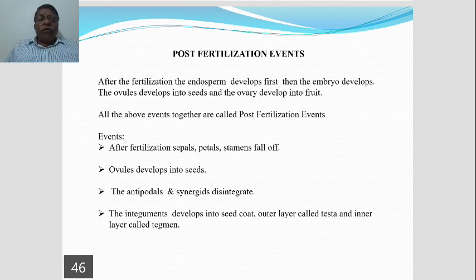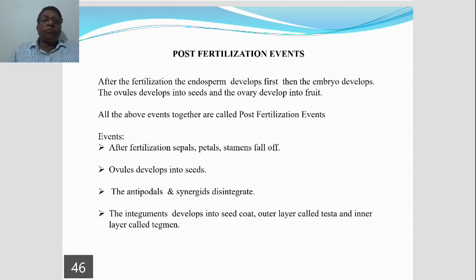The ovules present in the ovary are the fertilized ovules. These ovules develop into what are known as seeds.